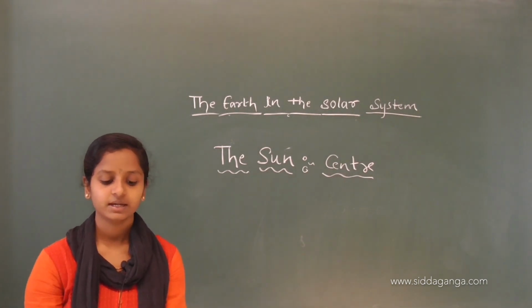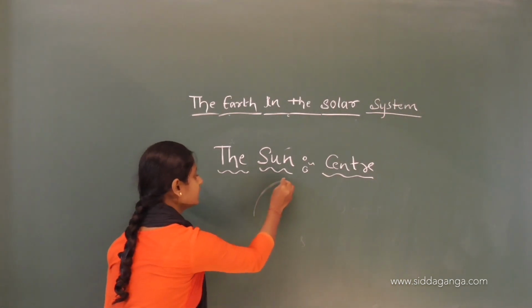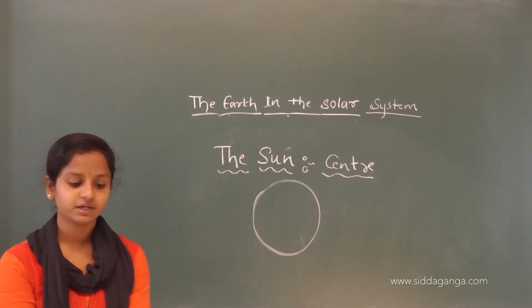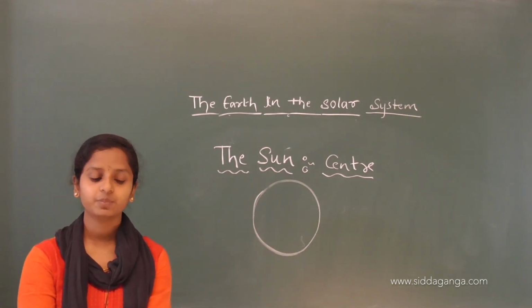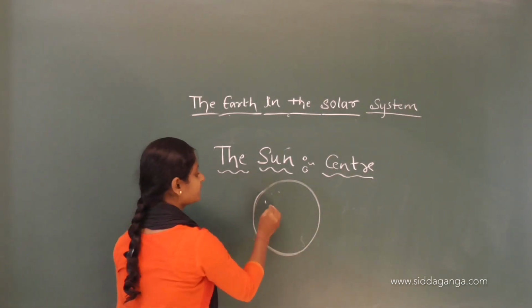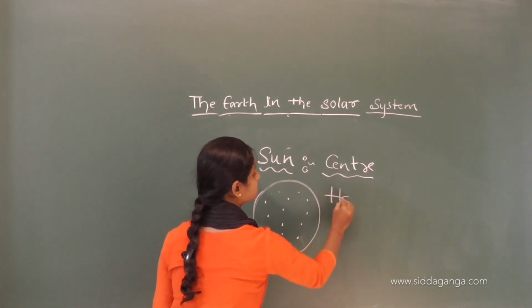It is huge, very big, and made up of extremely hot gases.